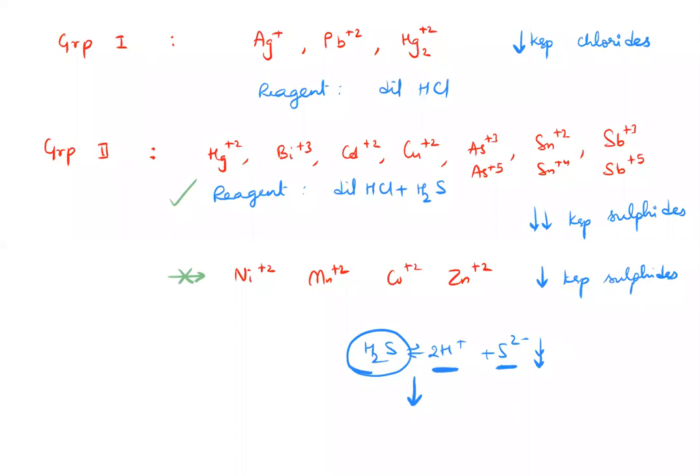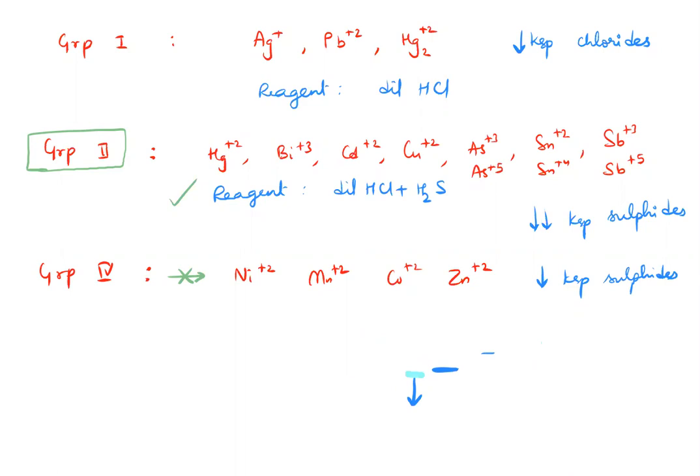This is using common ion effect and selectively precipitating just group 2 and not group 4, which is next. Okay. So we are precipitating group 2, but not precipitating group 4, even though both of them have low sulfide Ksp. Both of them are precipitated as sulfides only. Later I'll precipitate group 4 also with sulfide. I'll show you the reagent. Even group 4 is precipitated as sulfides. But group 2 needs only a little sulfide, so I'm going to use common ion effect